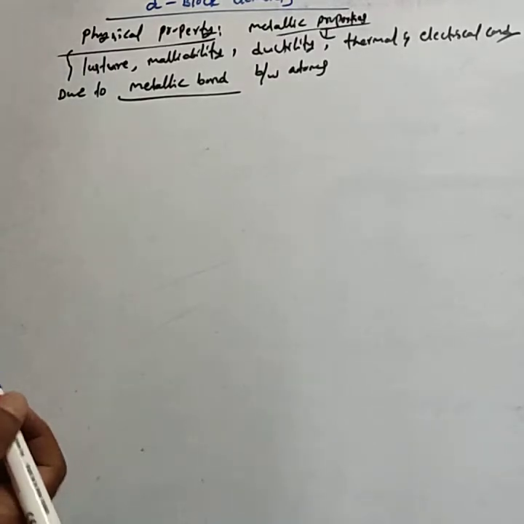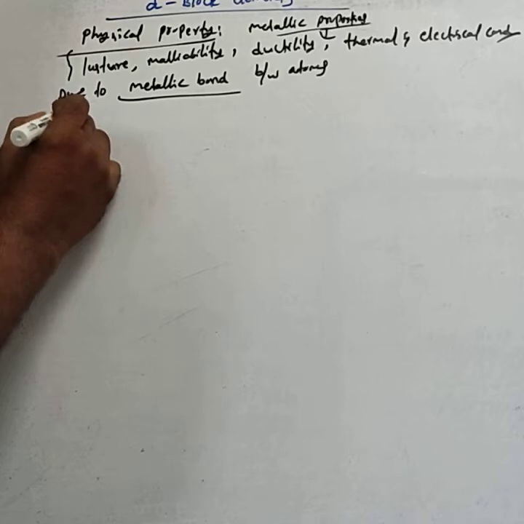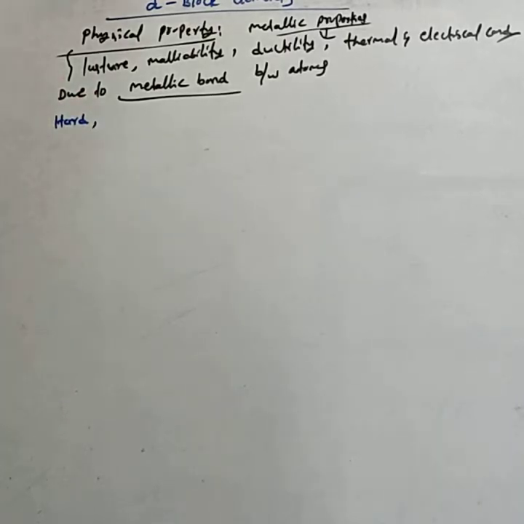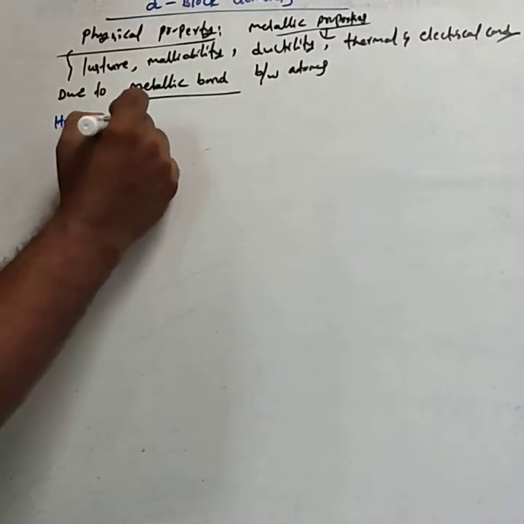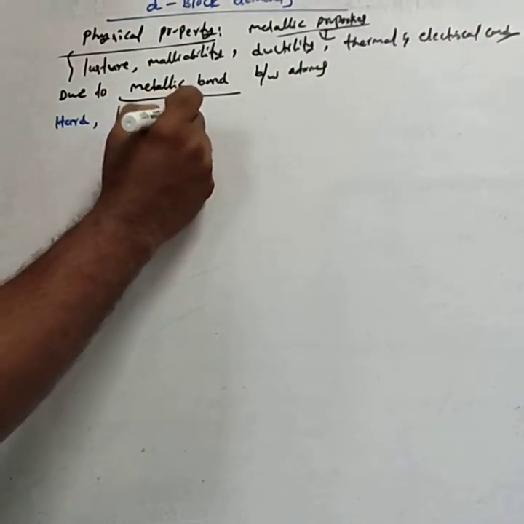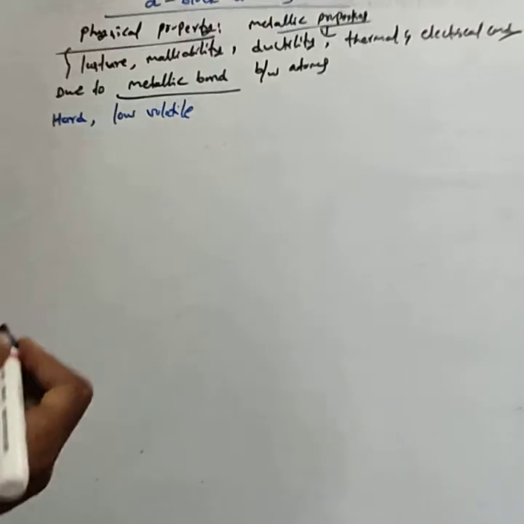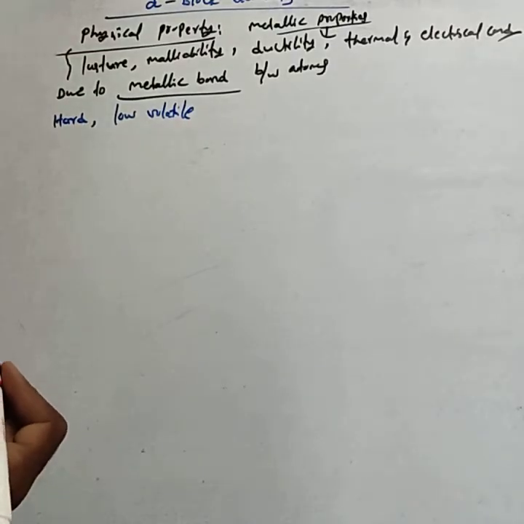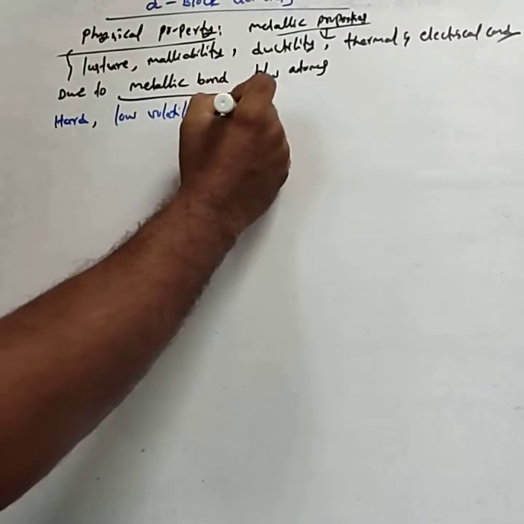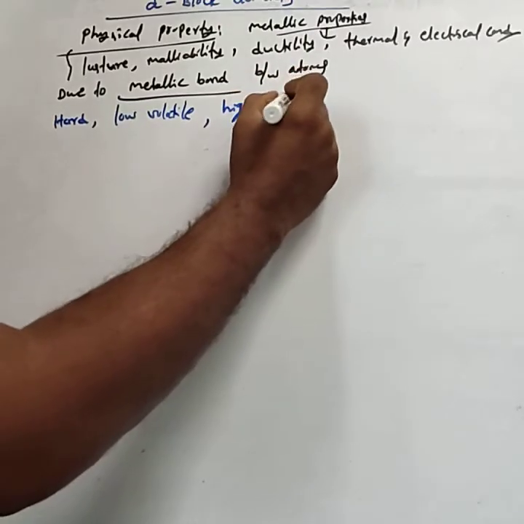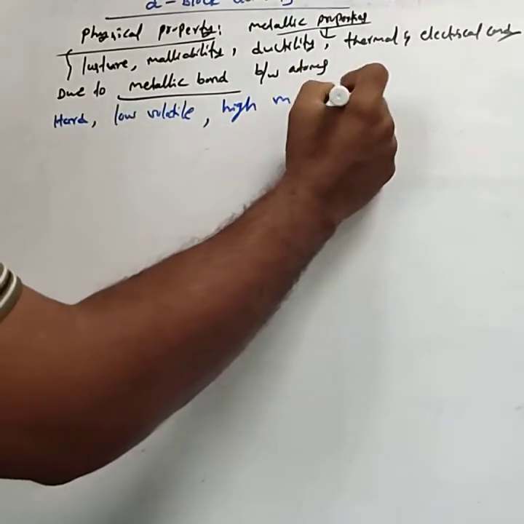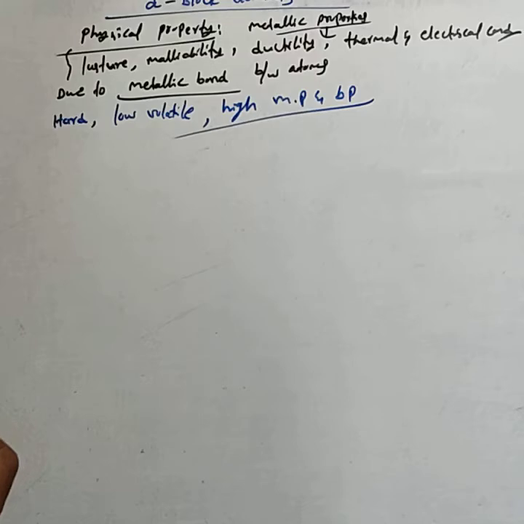The next physical property is that the transition metals are very hard in nature. They are low volatile. Hence, they have a high melting point and boiling point.